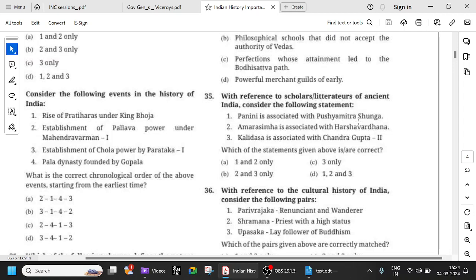Panini is not associated with Pushyamitra Shunga. Pushyamitra Shunga is the founder of the Shunga dynasty. Pushyamitra and his son is Agnimitra, and yeah, Malavikagnimitra. So Kalidasa had written Malavikagnimitra, which is the love story between Pushyamitra's son Agnimitra and Malavika, who is a court servant. So all those are very important. So only three is the right option. So 35 C.